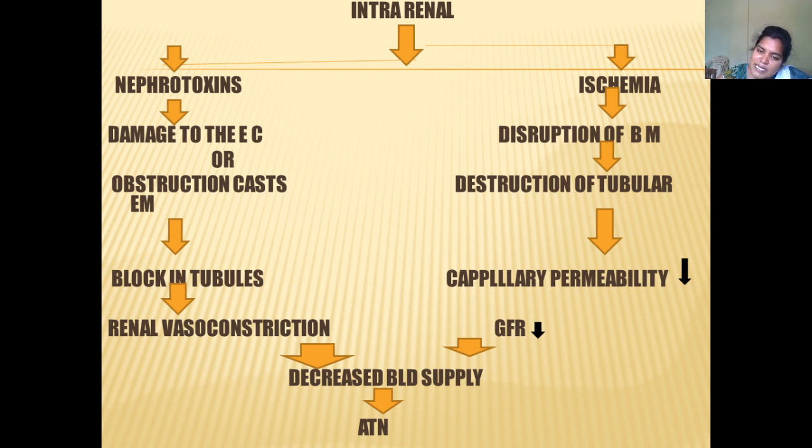Because of the decreased capillary permeability, obviously there will be a decreased glomerular filtration rate, and decreased blood flow. That may lead to acute tubular necrosis. So mostly intrarenal failure can cause acute tubular necrosis.